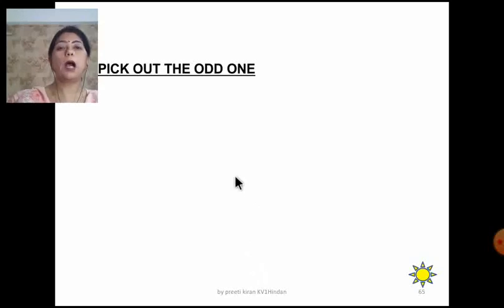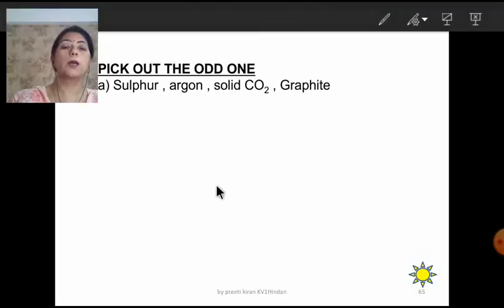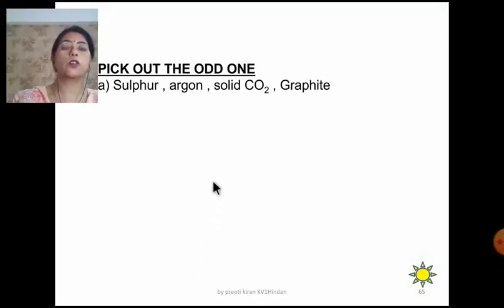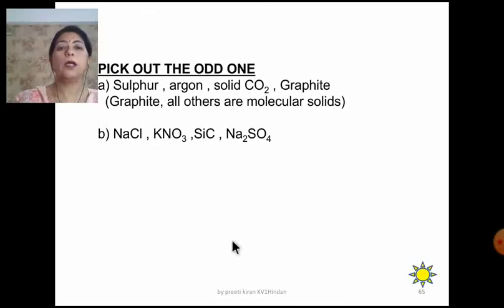Pick the odd one. Here sulfur, argon, solid carbon dioxide and graphite. So these are all molecular solids, but graphite is a covalent solid. All others are the molecular solids. Another question, NaCl, KNO3, SiC and Na2SO4. This is sodium chloride, potassium nitrate, silicon carbide and sodium sulfate. You all know that these are ionic solids. So this is the odd one because it is a covalent solid.